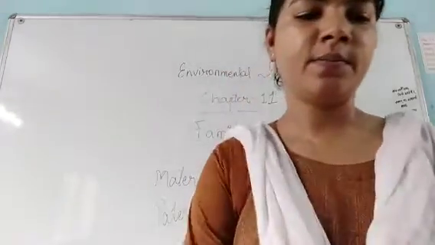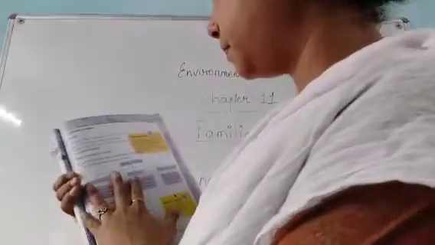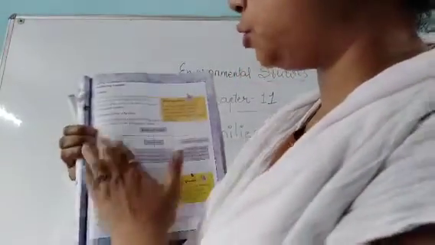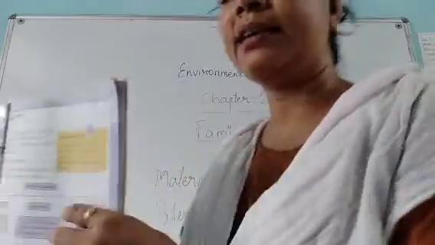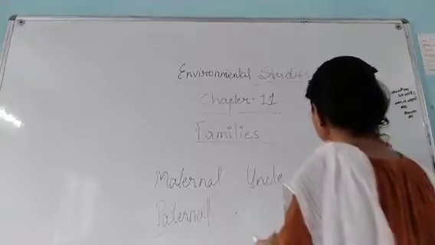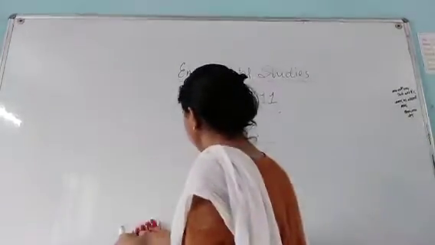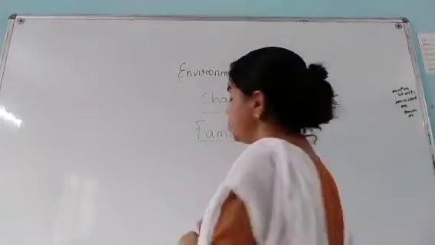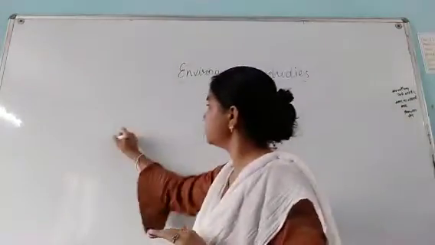So here you can see different kinds of families. There are three kinds of families: nuclear family, joint family and single parent family. What are they? Three kinds of families.